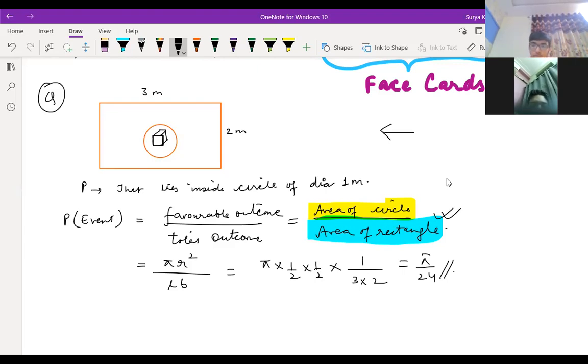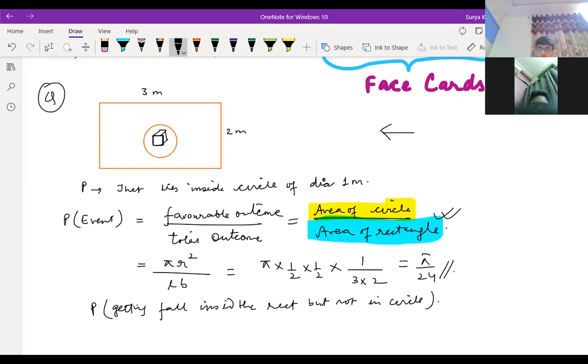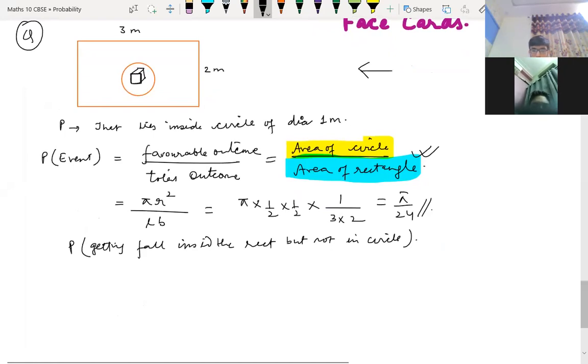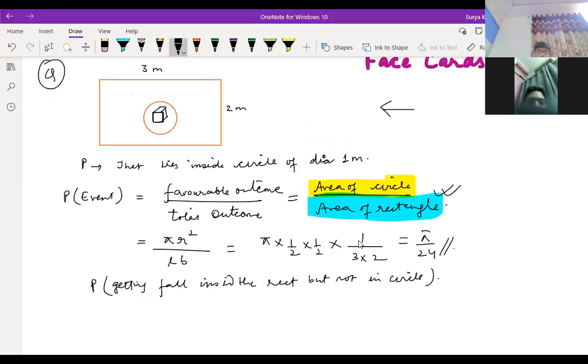Okay, sir. Thank you. If they ask inside the rectangle except the circle, then the question will get changed. Probability of the die falling inside the rectangle but not in the circle. Then what you need to do, you know that, children? All of you tell me. If they ask the die should fall inside the rectangle but not in the circle, then what should you write? What is the probability in that case?